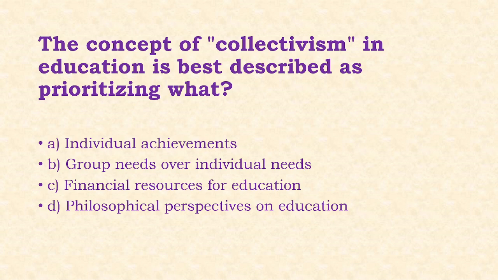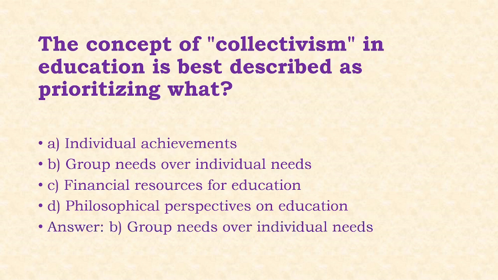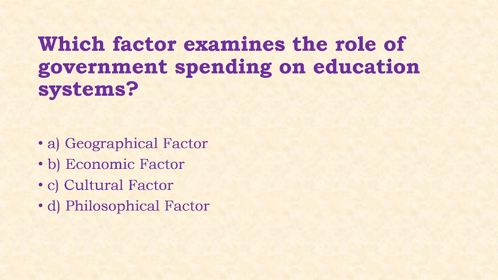Next, the concept of collectivism in education is best described as prioritizing what? Options: individual achievements, group needs over individual needs, financial resources for education, philosophical perspective on education. Answer of this question is option B, that is group needs over individual needs.